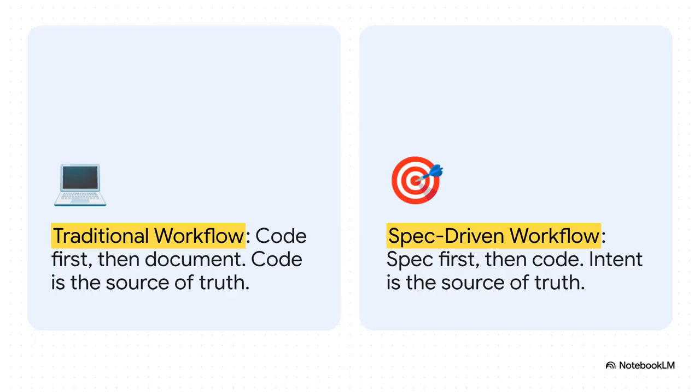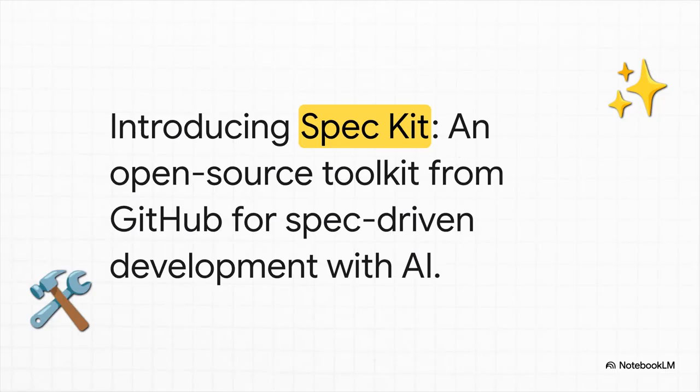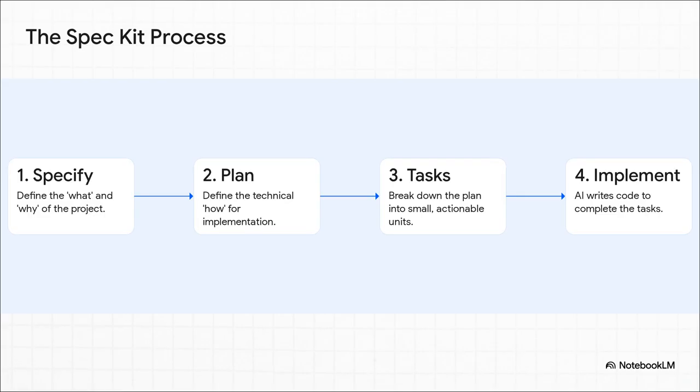So, this all points to needing a whole new way of working. Traditionally, the code is the source of truth, and we maybe write documentation for it later. Well, this spec-driven idea flips that completely on its head. You start with a detailed specification first. That spec, your intent, becomes the one source of truth that drives everything that comes after. And this is where SpecKit comes into the picture. It's GitHub's new open-source toolkit, and it's built to make this spec-driven workflow a real practical thing. It gives you the structure, the templates, and the process you need to stop just prompting and start doing real structured development.